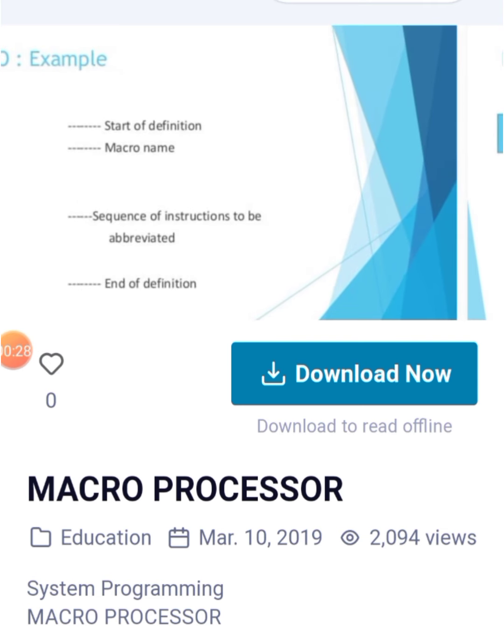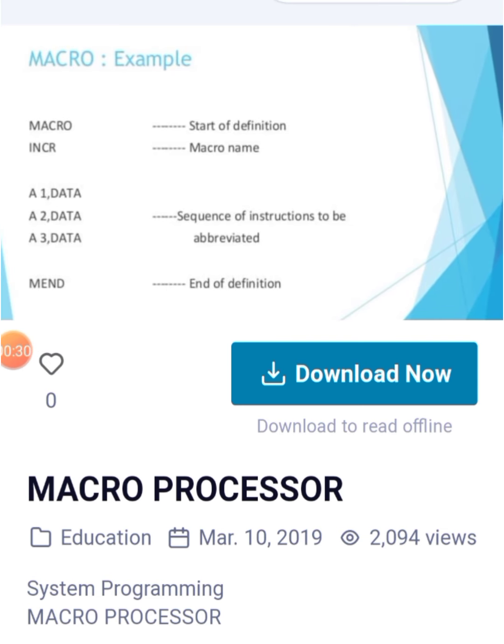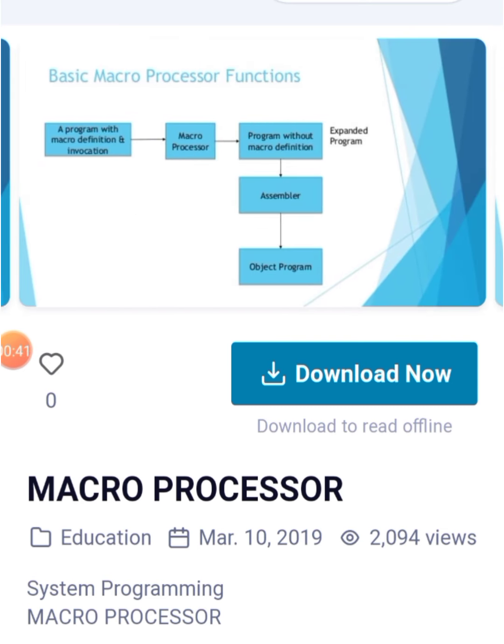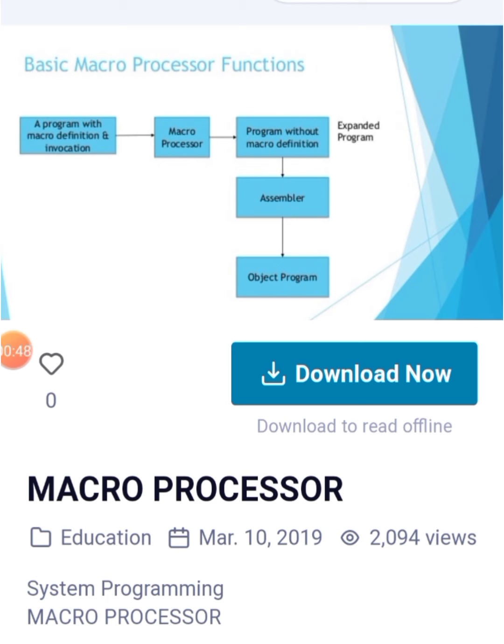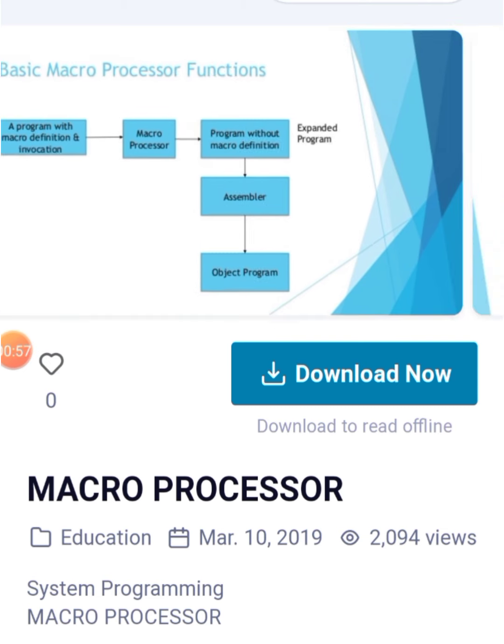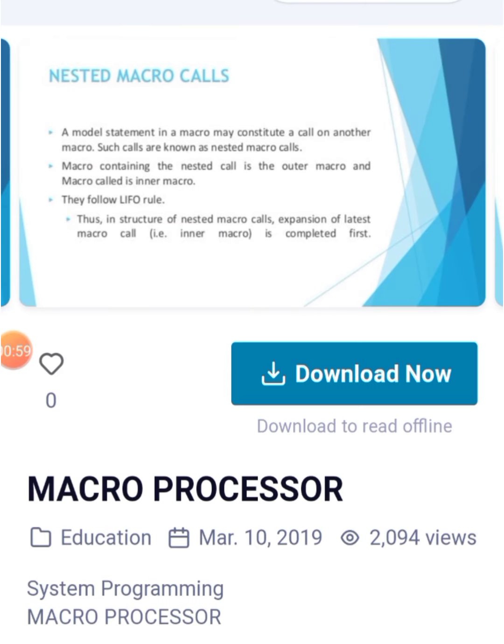Macro example. MACRO means start of the definition. INC is the macro name, with parameters A1 data, A2 data, A3 data. Then the sequence of instructions to be abbreviated, and MEND, the end of the definition. Basic macroprocessor functions: a program with macro definitions and invocations goes to the macro processor, which produces a program without macro definitions, the expanded program, then the assembler produces the object program. These are the basic macro processor functions.